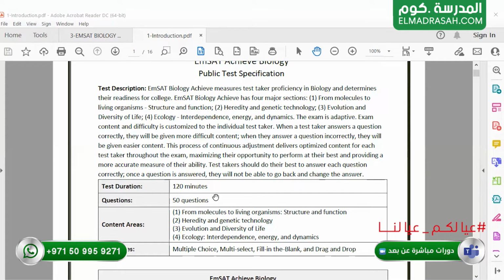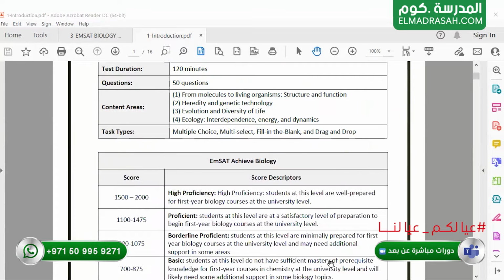You have to answer these questions in 120 minutes, which is 2 hours. But you have to make sure of your answer before you confirm, because once you confirm your answer, you cannot go back and change it. The types of questions are MCQ questions like multiple choice, multi-select, fill in the blank, and drag and drop.